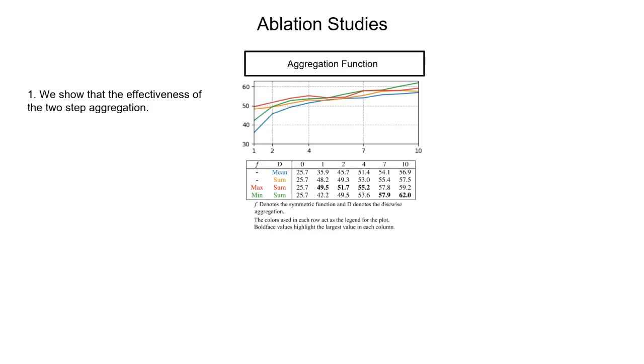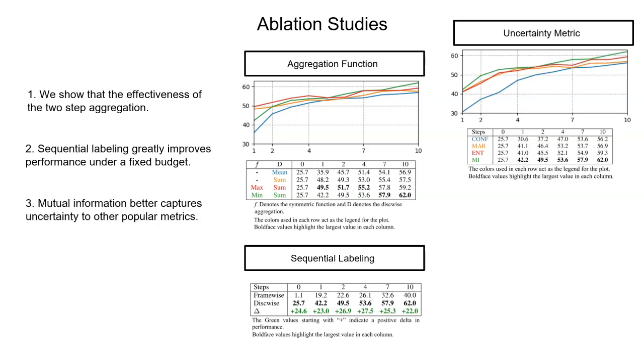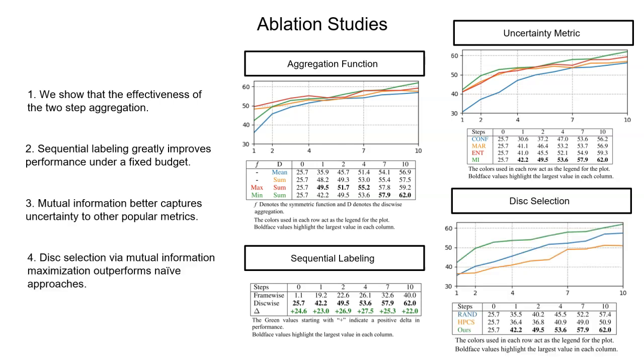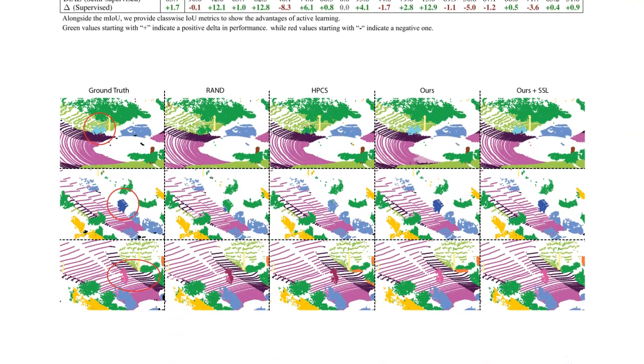We ablate our components showing the effectiveness of the two-step aggregation strategy, comparing sequential and frame-wise labeling at really low annotation budgets to further illustrate the need for sequential labeling, widely used uncertainty metrics to demonstrate the advantage of mutual information, and illustrating the benefits of our mixed integer optimization-based disk selection strategy. Finally, we incorporate a mean teacher setup to fully utilize all points within the dataset to further improve the final model performance. Observations from the quantitative results can be visualized with the qualitative results, where we observe better tail class segmentation compared to baseline greedy approaches.